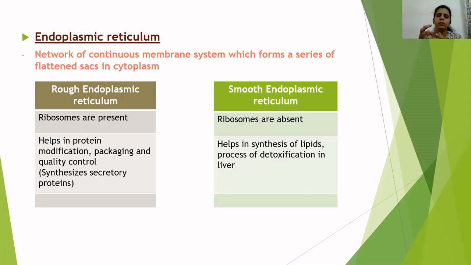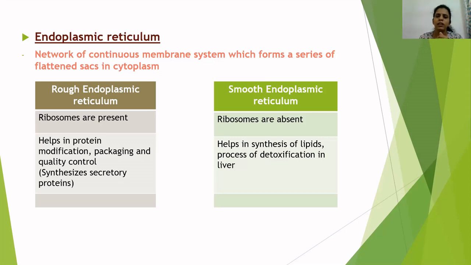The protein undergoes modification and quality control. If there is any discrepancy or problem in the sequencing of the amino acids, that is checked or changed by the rough endoplasmic reticulum.